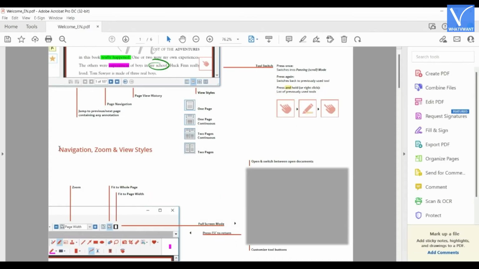Click on the document where you want to annotate. Then, some options will be seen. Use those tools according to need. And, few more options are available on the right side of the window. After the completion of annotating the PDF, click on the Save option located at the left top.